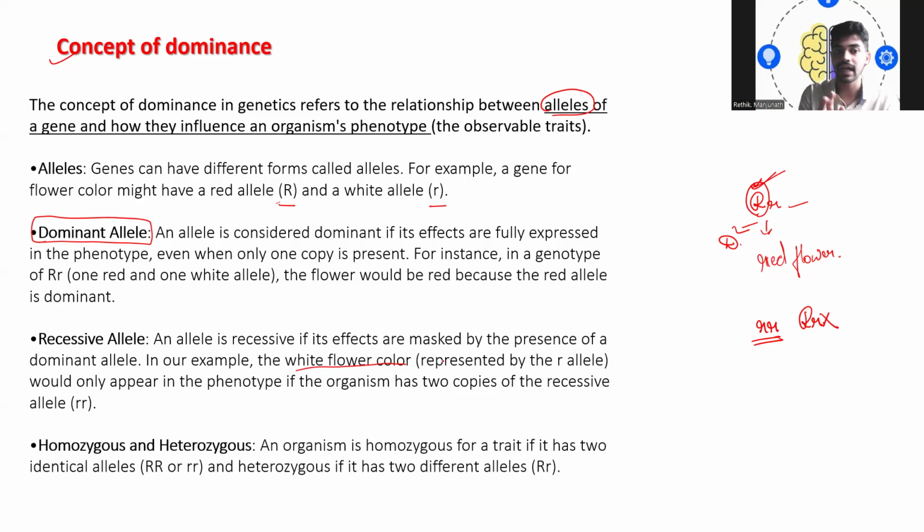The next one we have is homozygous and heterozygous. So now what is homozygous and heterozygous?